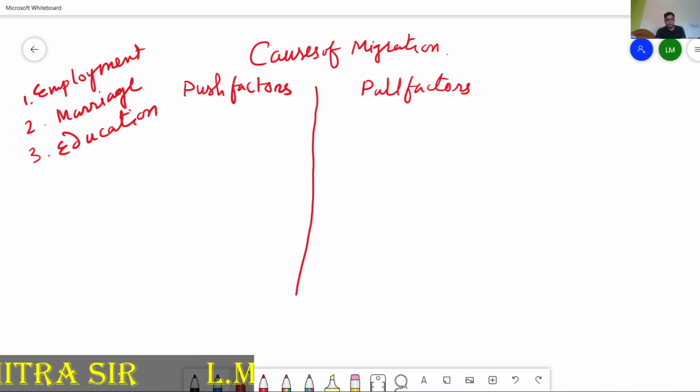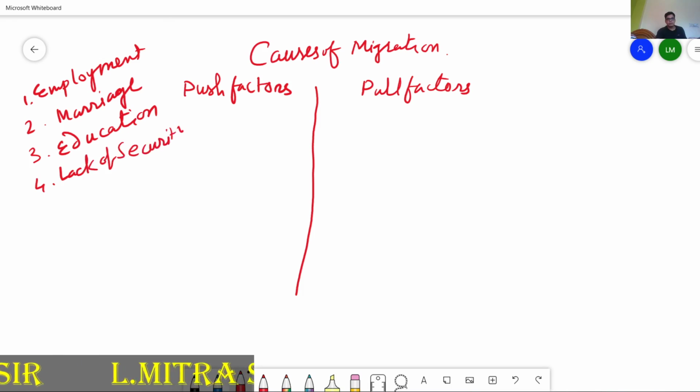Fourth, if you want to discuss, that is the lack of security. So these are the basic things, the natural causes. Some socio-economic causes are also there, like marriage purpose.